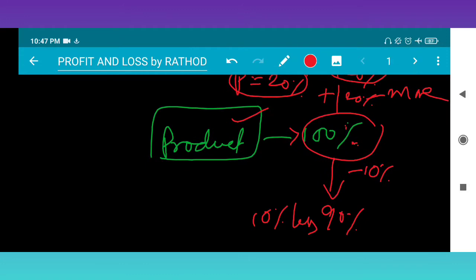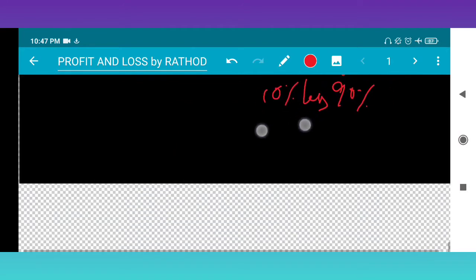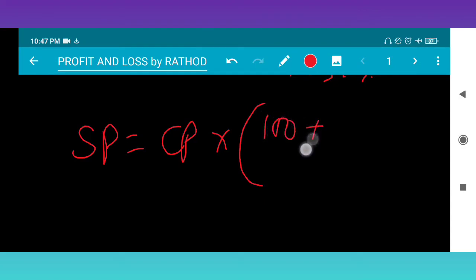So the question is completed. Next, another question we have to discuss. I am just giving a simple formula. Suppose SP is a function of, or SP depends on, CP into 100 plus or minus profit or loss percentage upon 100.